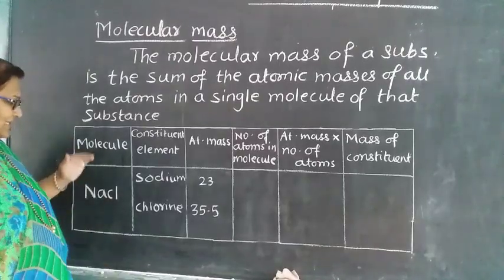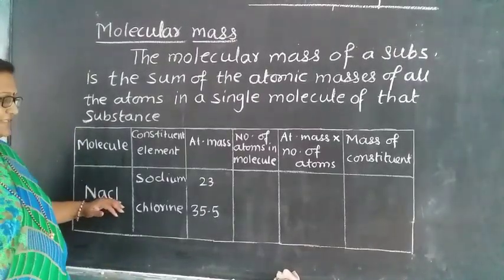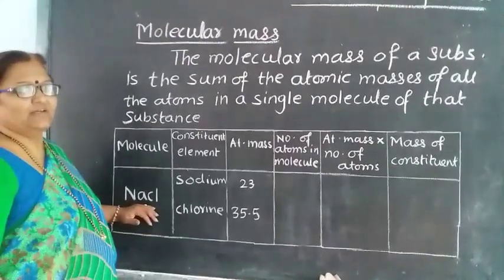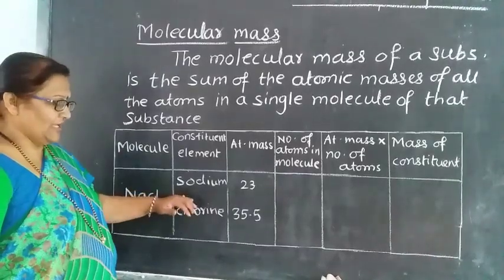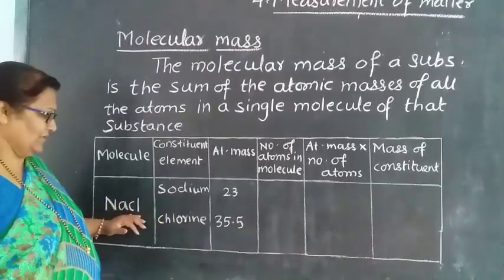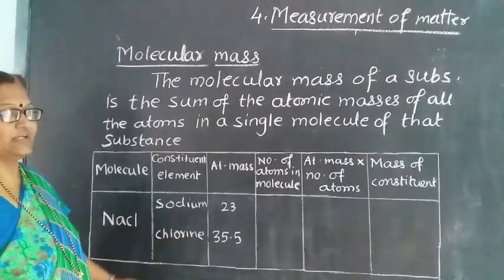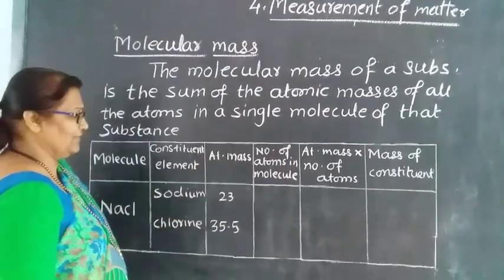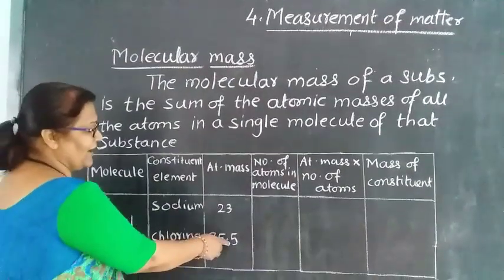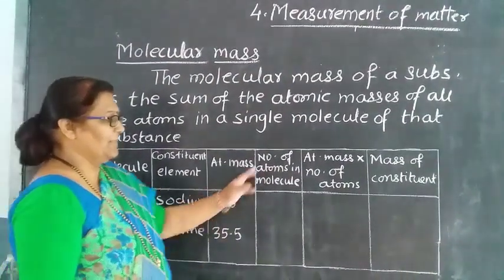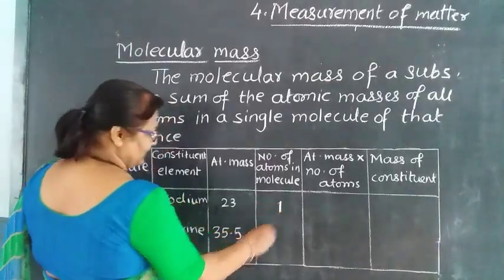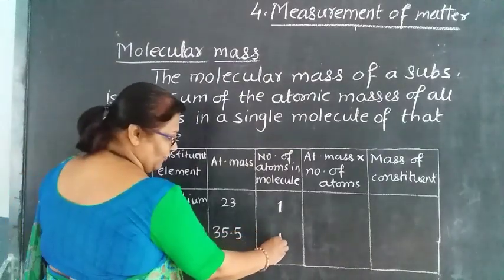The next example is NaCl. NaCl means sodium chloride. Now what are the constituents here? The constituents are sodium and chlorine. So Na means sodium and Cl means chlorine. What is the atomic mass of sodium? Atomic mass of sodium is 23 and that of chlorine is 35.5. Number of atoms in the molecule: Na is 1 and Cl is also 1.